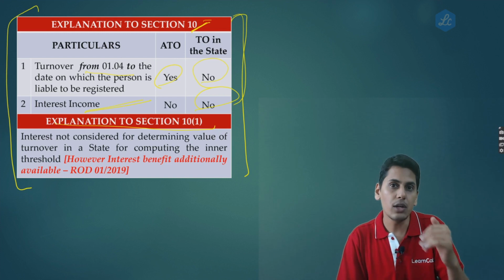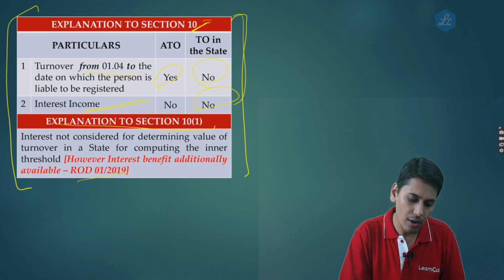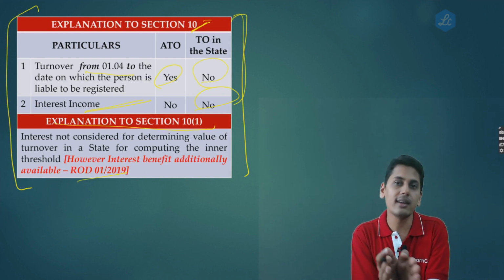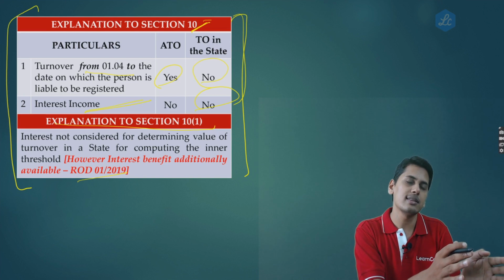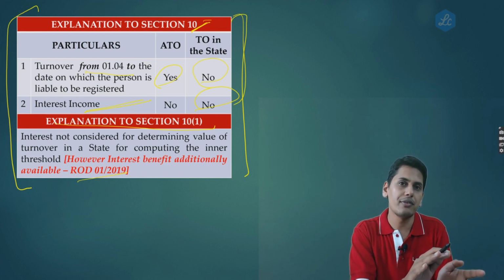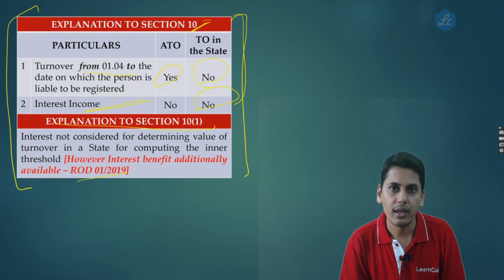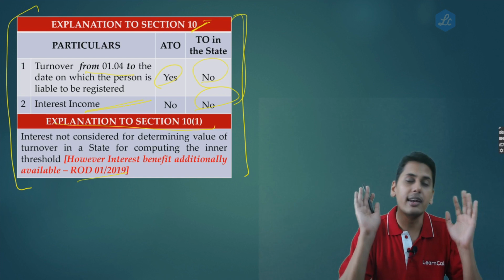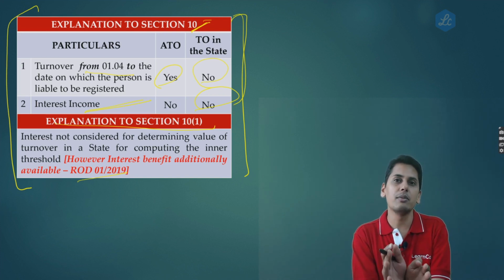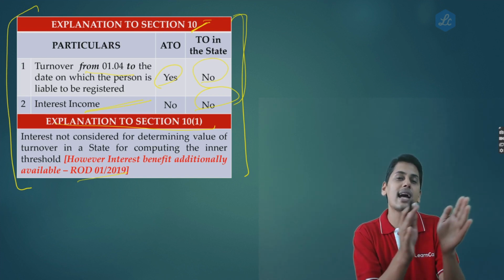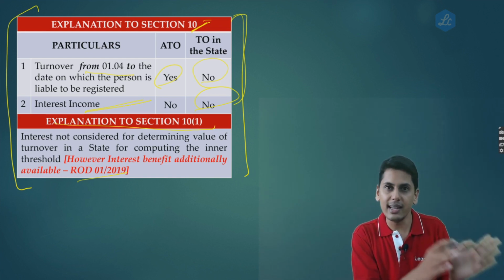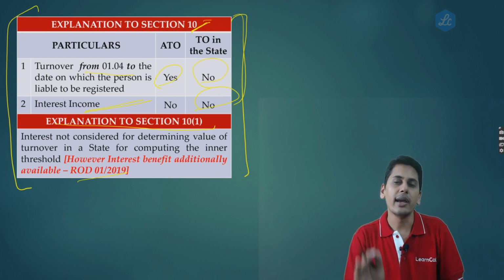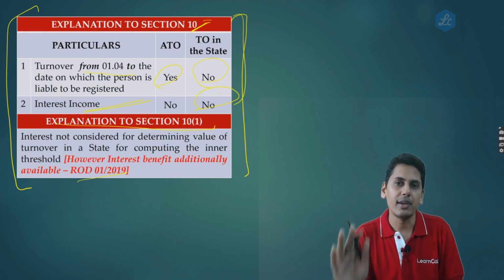Now friends, the second result, which is coming from Order 1/2019 issued under section 172: after I compute the inner limit, I take turnover inside the state of the preceding financial year, remove the interest effect, calculate 10%, and I get an answer. Now, can I supply services to this answer, and will interest income be an addition to it? The answer is yes. Whatever 10% I have computed of turnover in the state of the preceding financial year, plus the interest income I am earning, that is going to be my inner threshold for the current financial year.